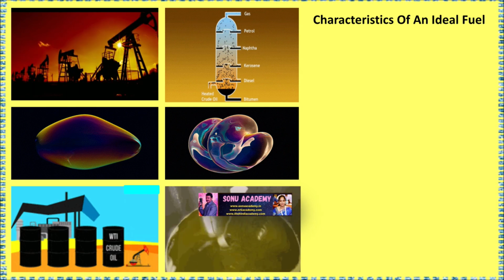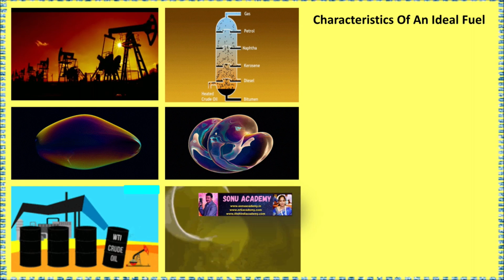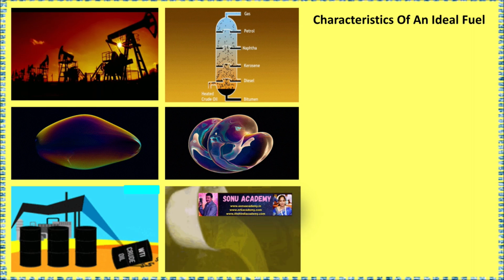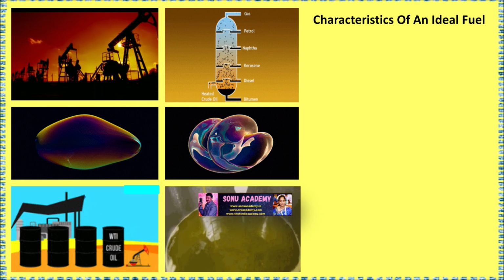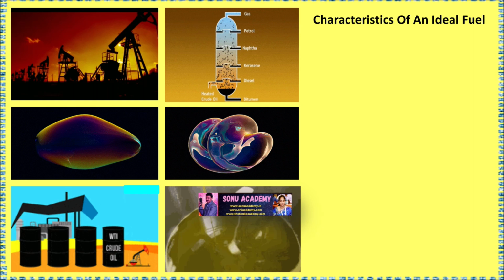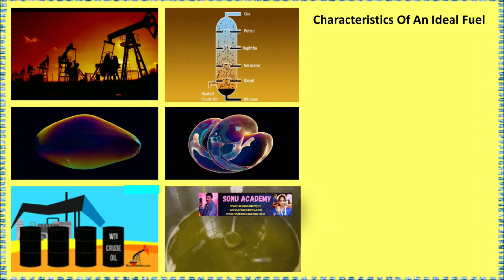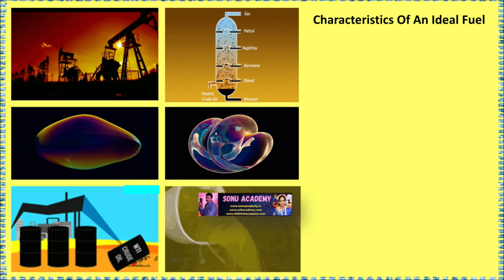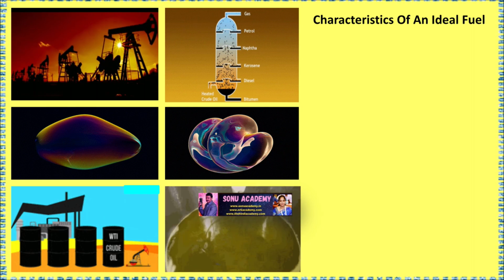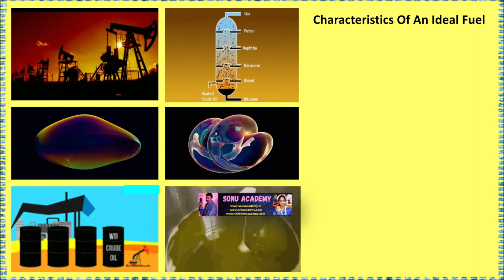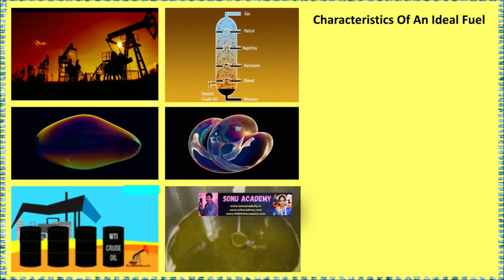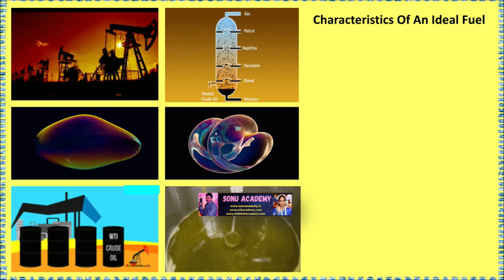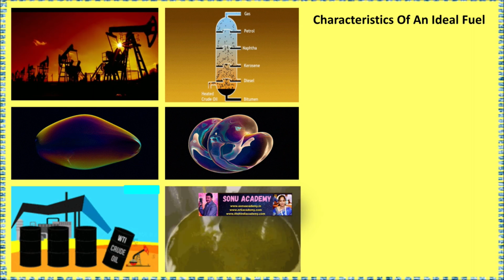It should burn without giving out any harmful gases. An ideal fuel or a good fuel is that which does not pollute air on burning by giving out poisonous gases. It should have a proper ignition temperature so that it can be burnt easily. The ignition temperature of an ideal fuel or a good fuel should be neither too low nor too high, because if the ignition temperature of the fuel is very low, then the fuel will catch fire too easily and hence it will be very unsafe to use it.